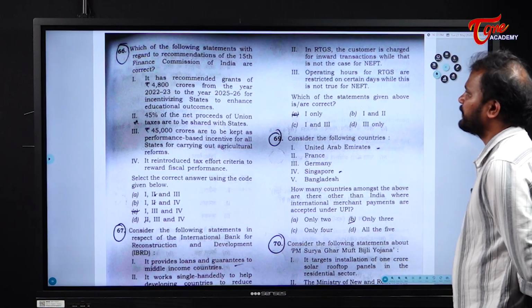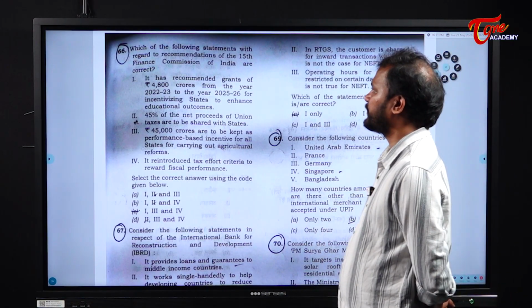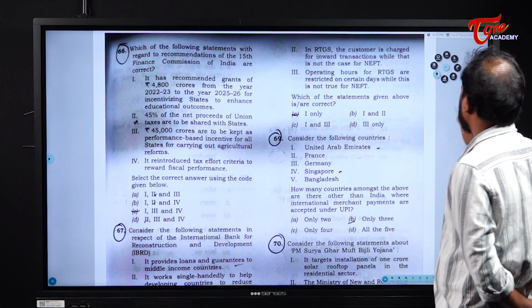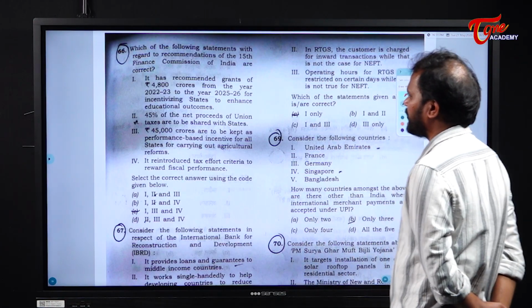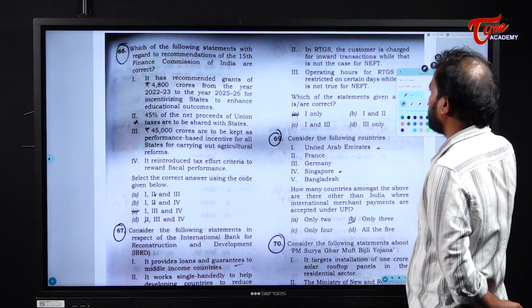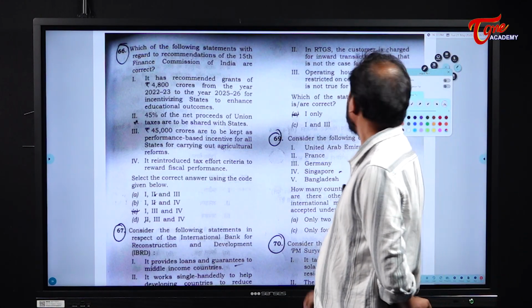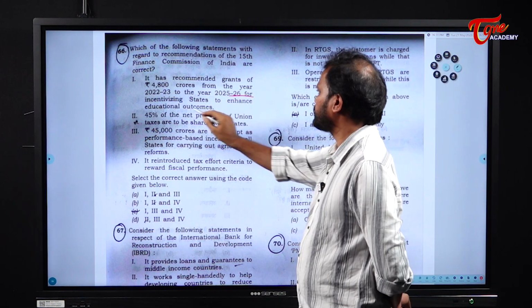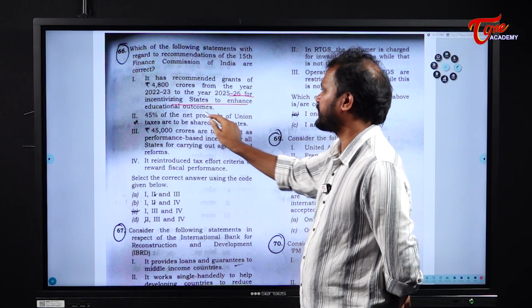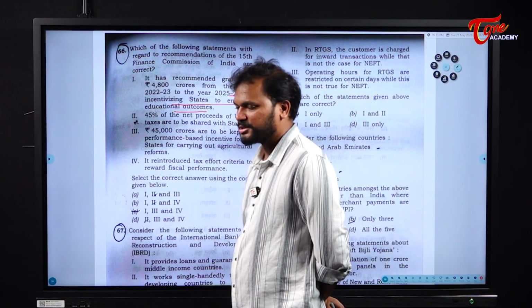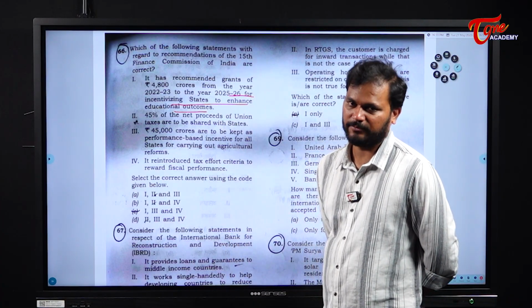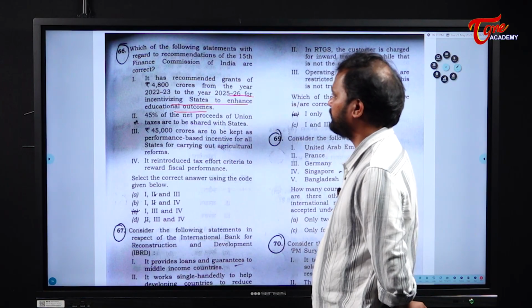Which of the following statements with regard to the recommendations of the 15th Finance Commission of India are correct? First one, it has recommended grants of 4,800 crore from the year 2022-23 to the year 2025-26 for incentivizing states to enhance educational outcomes. Now consider, we don't know the allocations as far as the commission is concerned. Okay, let us keep this statement aside.